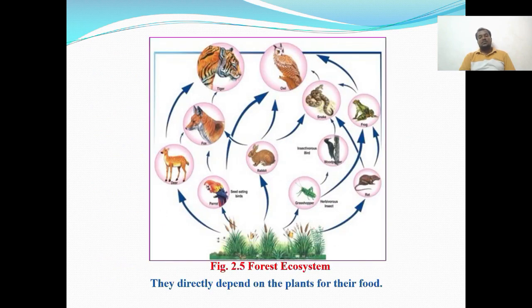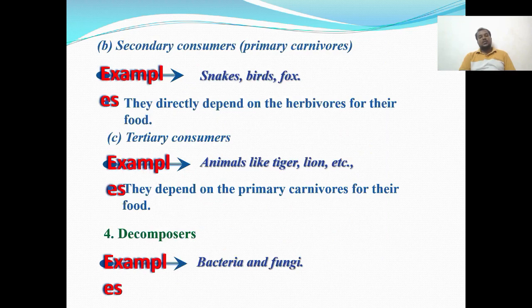This is the figure of forest ecosystem. Then secondary consumers, they can directly depend on the herbivores for their food. So these are called secondary consumers, for example snake, bat, fox. Then tertiary consumers, animals like the tiger, lion. So they consume the primary carnivorous materials.